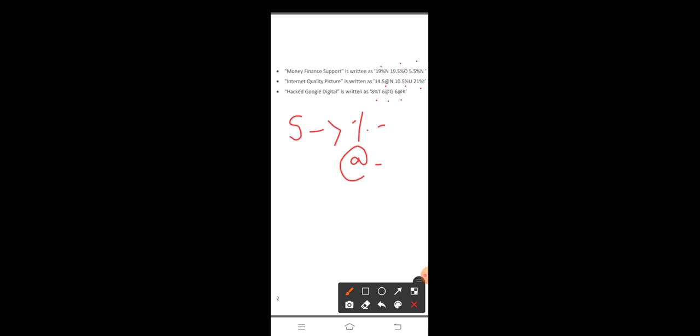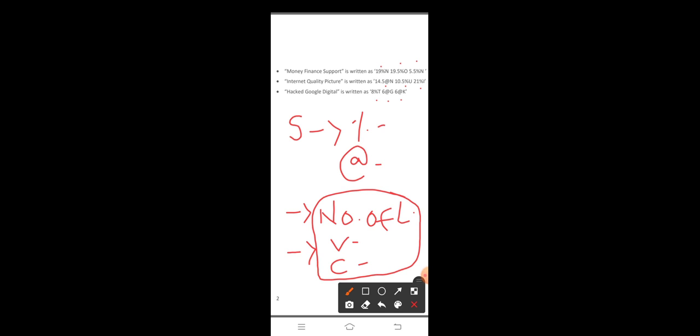Please remember the logic. First, we will count the total number of letters in a word. The second logic behind these two symbols is whether the word starts with a vowel or consonant. These two factors decide the symbol in a coding format. First we will follow the number of letters.